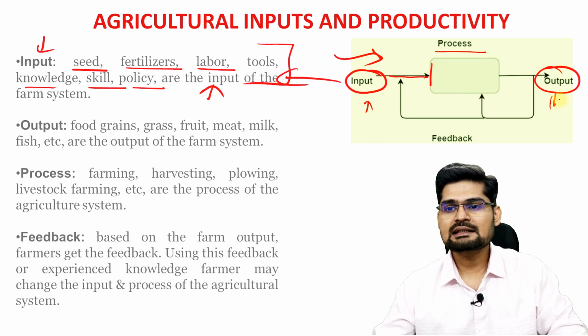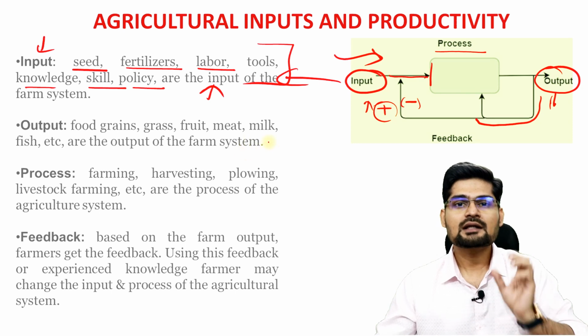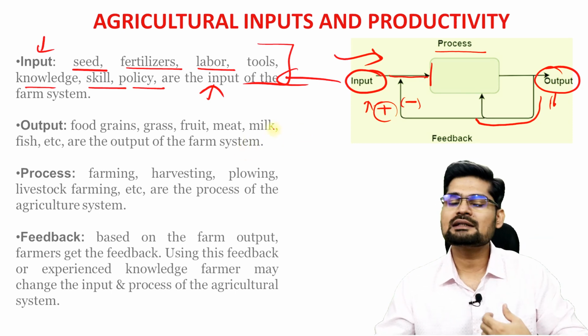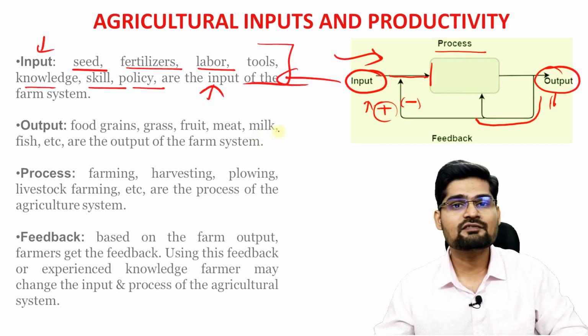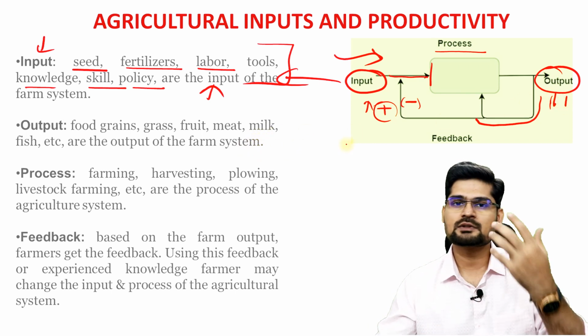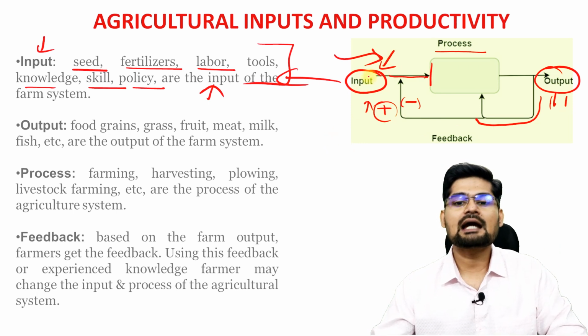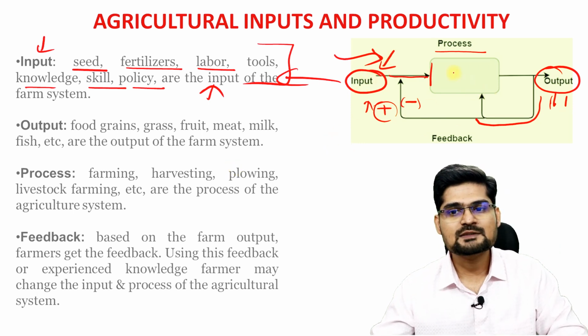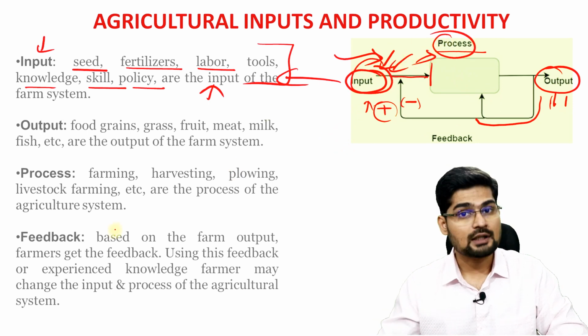If not, then there is a feedback mechanism. It may be a negative feedback or a positive feedback. Positive feedback means continue doing so, or at the same time also improve the same inputs. But if there is a negative feedback, that the output was not as per the demand or as per the aspiration, it means we need to check at the input point and also at the process point. So these are the two points where the feedbacks work out, right?